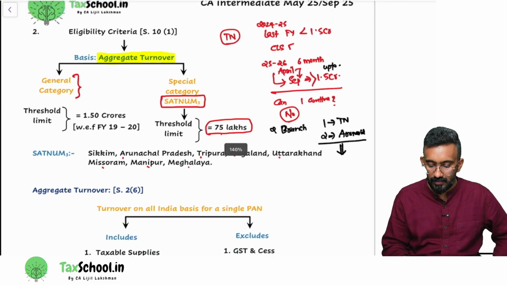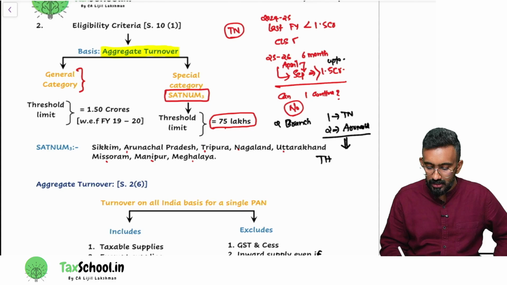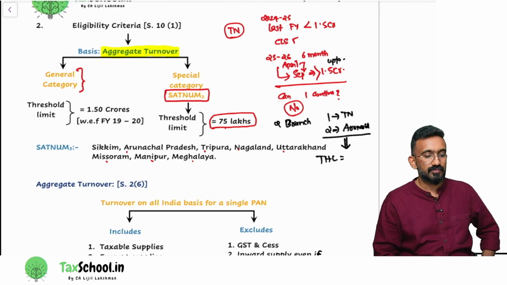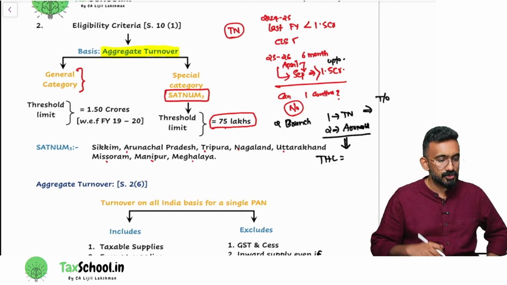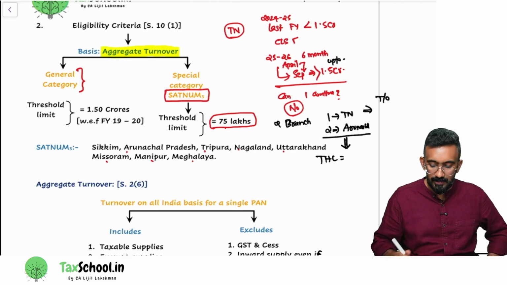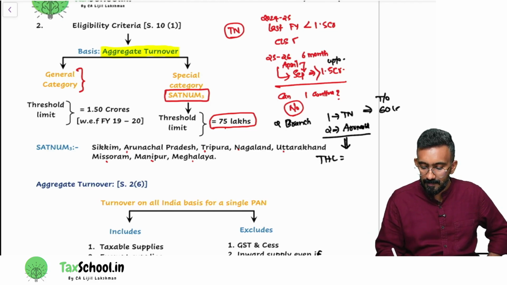What will be the threshold limit applicable to me? The Tamil Nadu branch makes sales only within the state, a supermarket in Tamil Nadu, with turnover of 60 lakh. Arunachal Pradesh turnover is 40 lakh. What is the aggregate turnover? 1 crore.